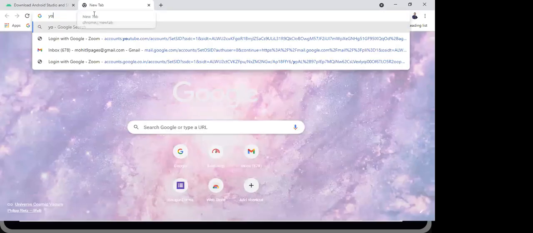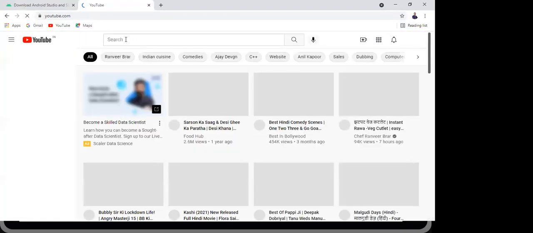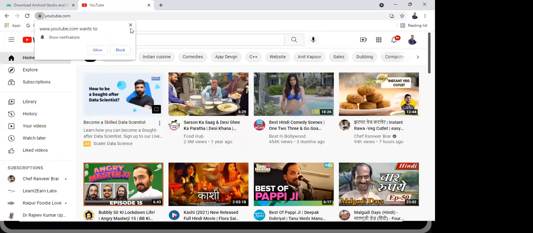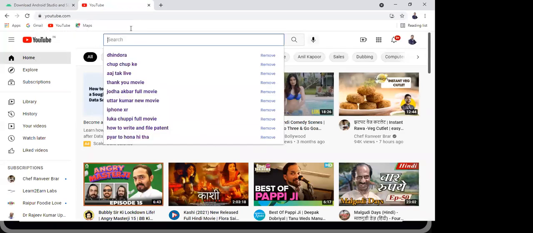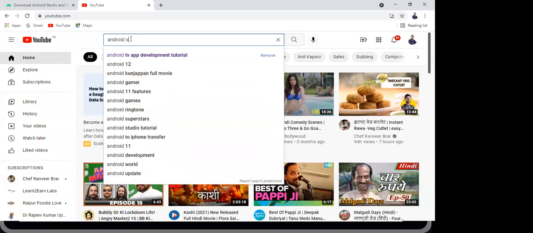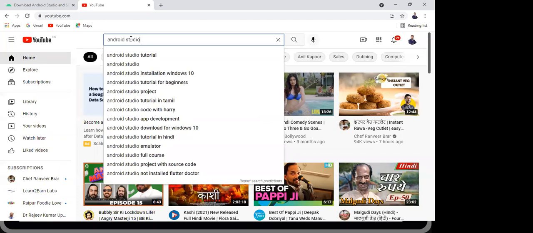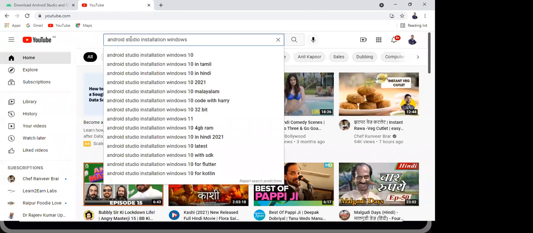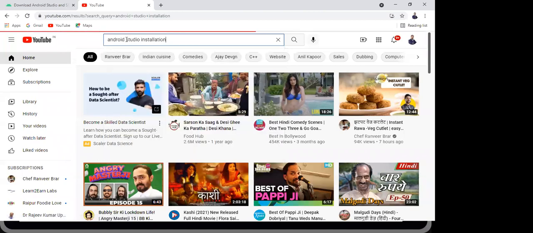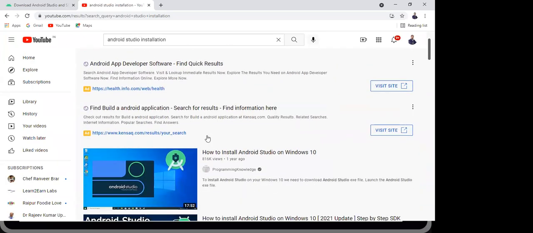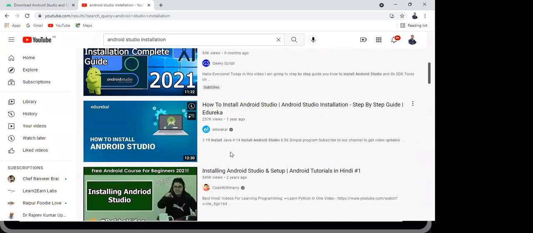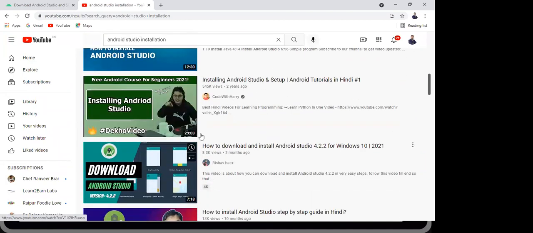You can take help from YouTube also. And look, guys, you need to have a connection with at least 5 to 6 GB of data, because it will take 5 to 6 GB to install. When you search for Android Studio installation, it's my advice to go with the latest update.